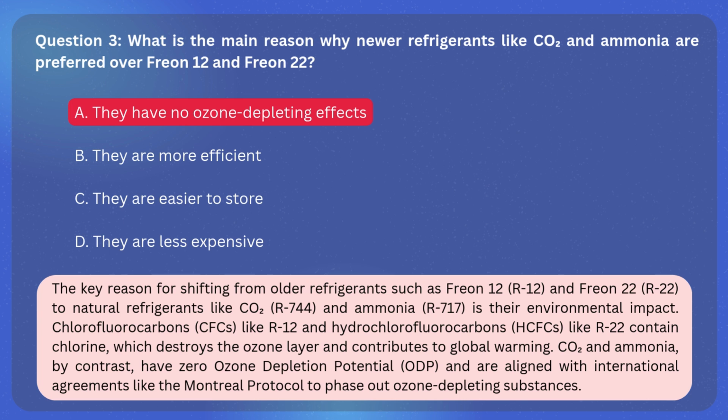Chlorofluorocarbons, CFCs, like R12, and hydrochlorofluorocarbons, HCFCs, like R22, contain chlorine, which destroys the ozone layer and contributes to global warming. CO2 and ammonia, by contrast, have zero ozone depletion potential, ODP, and are aligned with international agreements like the Montreal Protocol to phase out ozone-depleting substances.